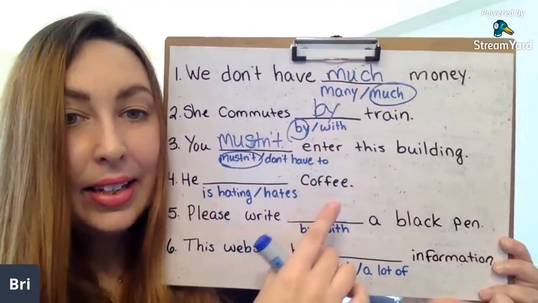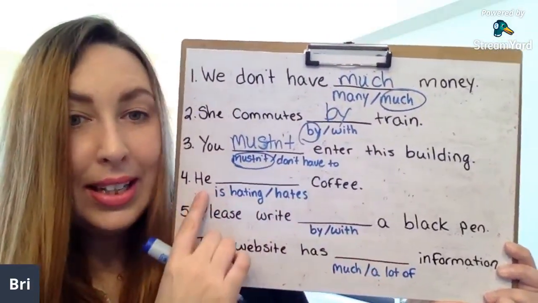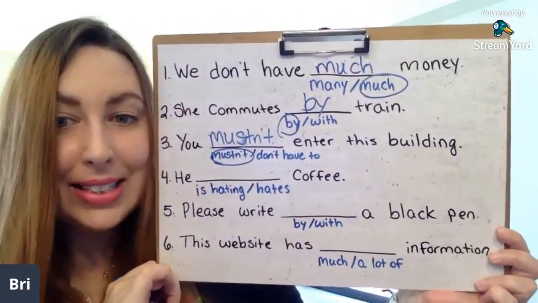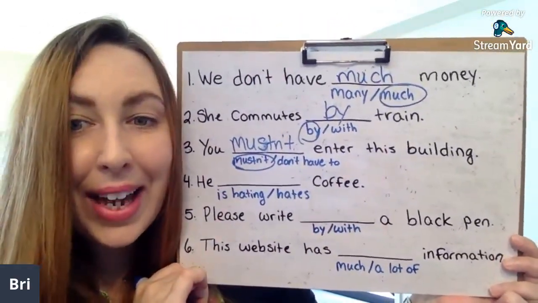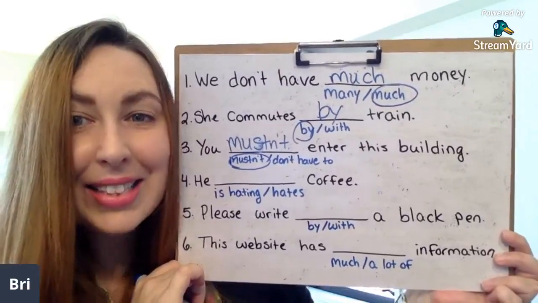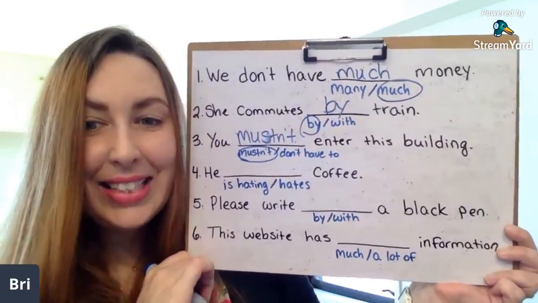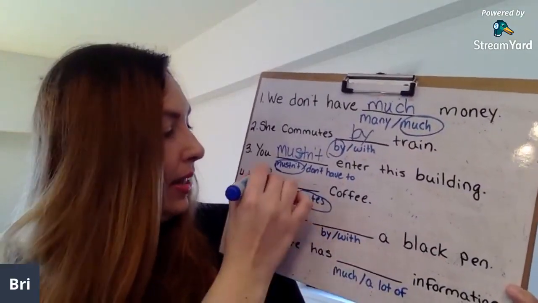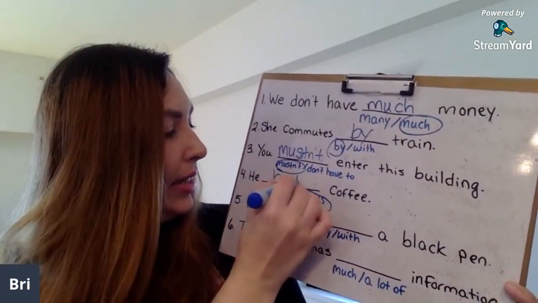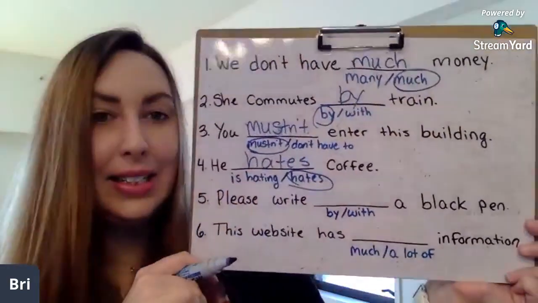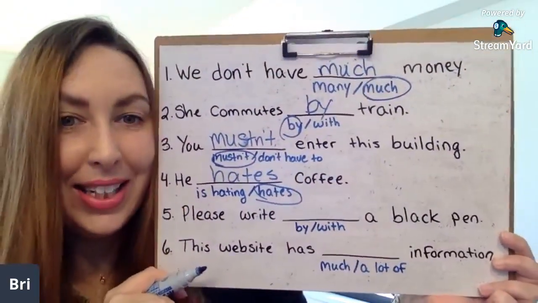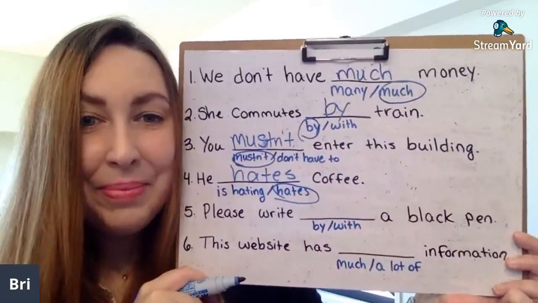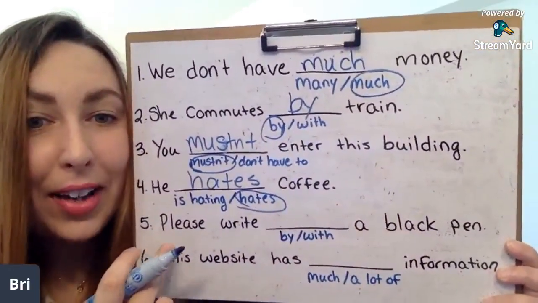He is hating coffee, or he hates coffee. Which one do you think is the best answer? Oh, okay, I see. Hates. Very good. So he hates coffee. Hate is a stative verb. Okay, very good. He hates coffee. Number 5.